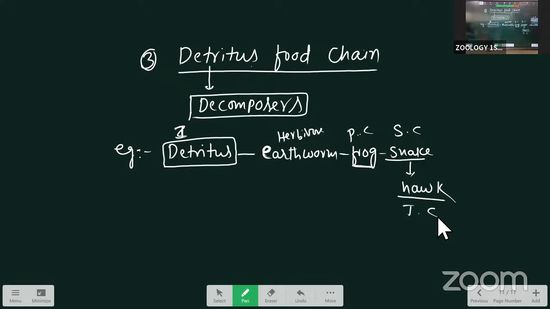Like this, they started with the detritus, meaning the three food chains. The first food chain starts with the grass. The second food chain starts with large organisms like trees, and the third starts with the dead and decaying matter. It is called the detritus food chain, and also the food web.